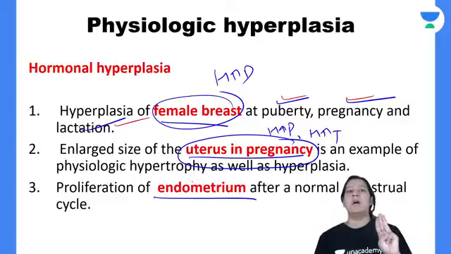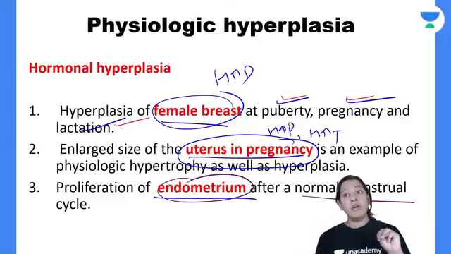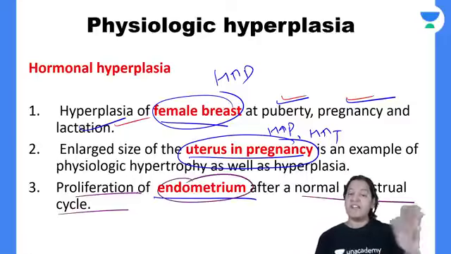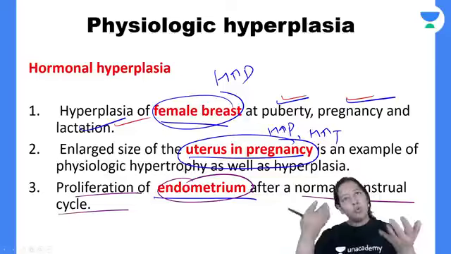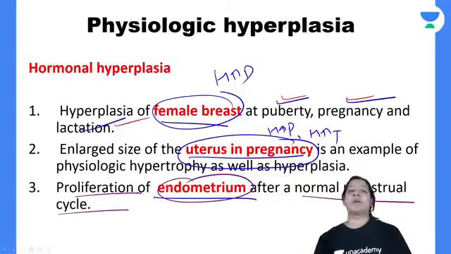So the third example is the endometrium. After a normal menstrual cycle, it proliferates and regenerates, to get shed off again the next month. That is the thing. Everyone give me a thumbs up and learn the three examples. If you have any doubt in this, please ask. So what are the three examples? Female breast, uterus in pregnancy, and endometrium.